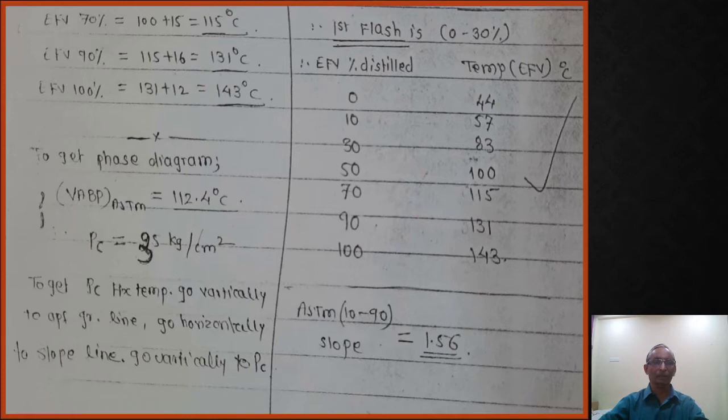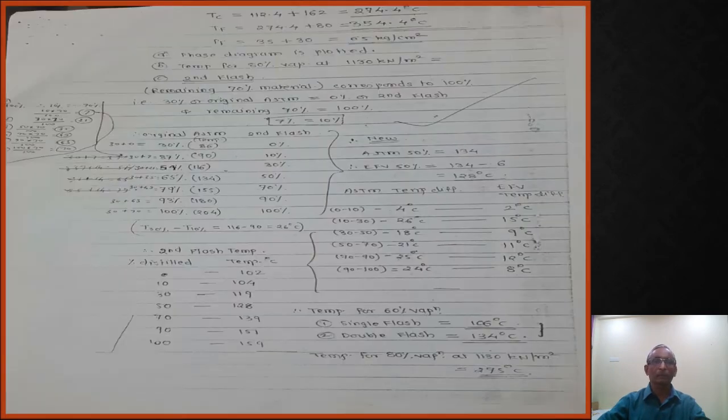By referring to the chart, we have found it. Here I have mentioned again how we are going to use this particular chart to note down the critical pressure. Already we have solved that problem to find the critical pressure, that is 35 kg per centimeter square. And in the next slide they have given the critical temperature, which we also found by using the chart. Critical temperature, focal temperature and focal pressure: these 4 charts we have used to find this focal point. With the help of this focal point you have drawn the phase diagram I showed in the last slide. So that phase diagram we have plotted.